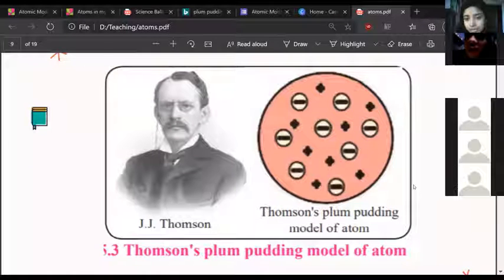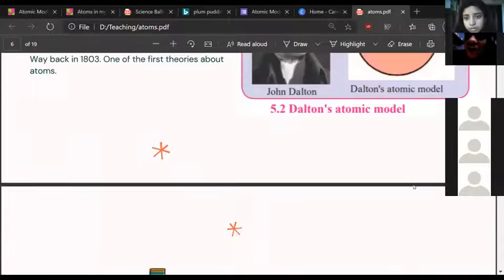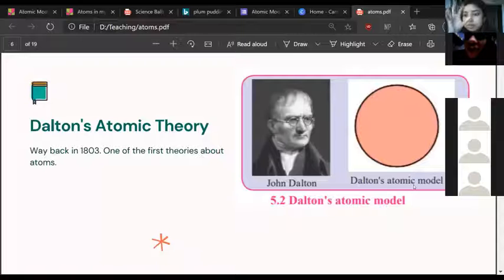Listen carefully. We learned two models. One was Dalton's atomic model, which is a circular sphere, an unbreakable sphere. That is the atom. There's nothing else, it's just a ball called the atom. That is Dalton's model.